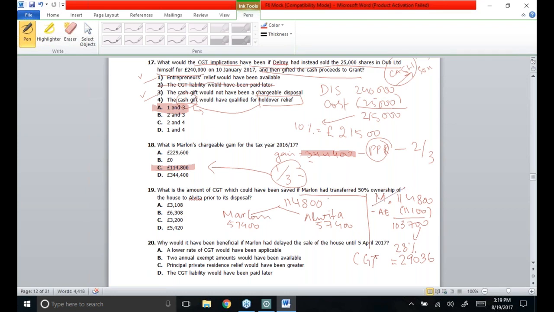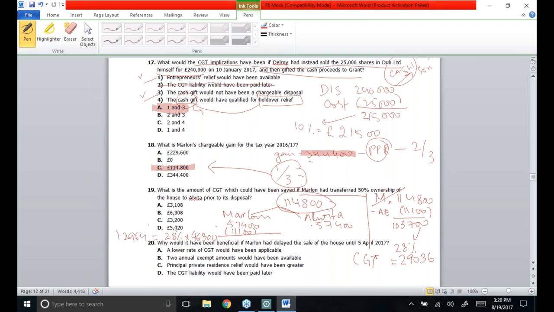This is the capital gains tax liability that could have been paid if Marlin himself made the disposal. But if he sells 50% to Elvita, the gain would be split between Marlin and Elvita. As a result, Marlin will be paying tax at the rate of 28% because he is already a higher rate taxpayer, but of course after deducting the annual exemption, 57,400 less 11,100, the taxable gain would become 46,300, on which the 28% rate will be applied, and that is 12,964.